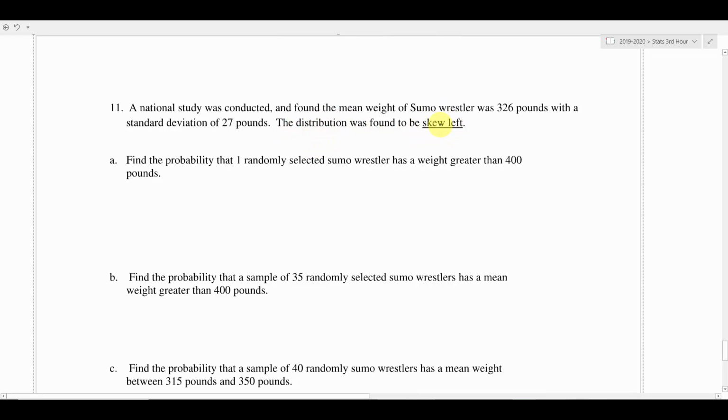So the population was skewed to the left. If we are going to do anything with a probability on this, we're going to have to take a sampling distribution that takes samples of size 30 or more. So when I look at part A, it says find the probability that one randomly selected sumo wrestler has a weight greater than 400. We can't do anything with that. I can't do it with just one, because the original population was skewed to the left. I can't use the normal distribution on something like that.